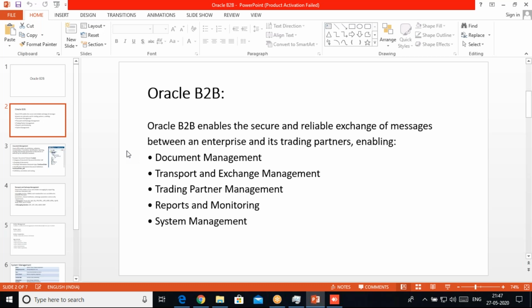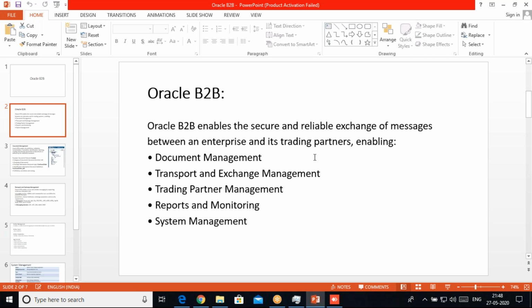In B2B, we can have a clear view, it's manageable, and we can track and trace everything on the B2B portal, like which documents were sent and how we received them. We have many functionalities in B2B, like the acknowledgement we get for a message being sent or received. We send back the response acknowledgement. All these features help us to use Oracle B2B. So what does Oracle B2B actually do? Oracle B2B enables the secure and reliable exchange of messages between the enterprise and its trading partners.